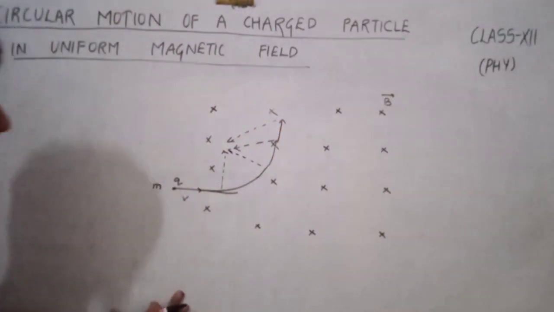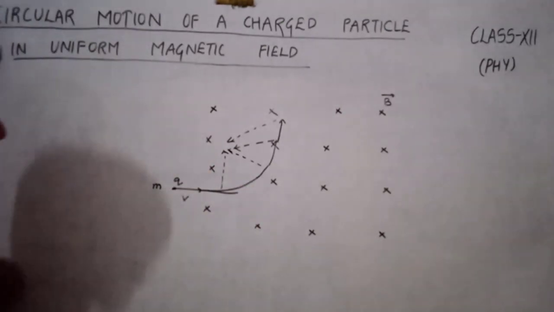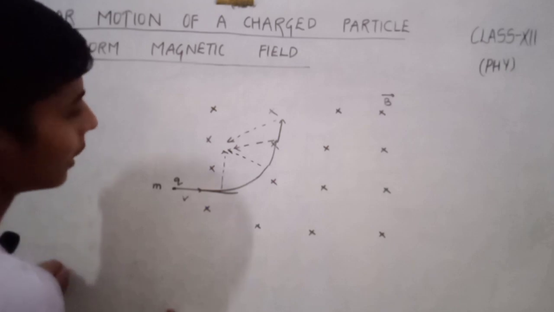So we can say that this charge will trace circular motion in this magnetic field.